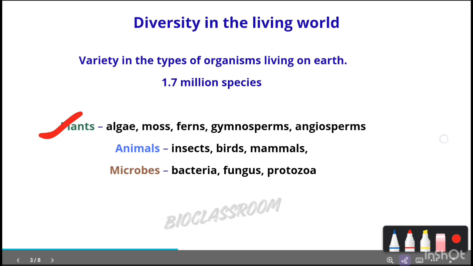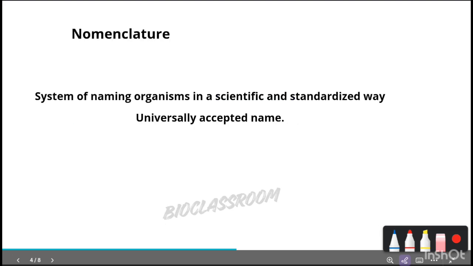Okay, moving on to the next, nomenclature. So nomenclature means naming an organism in a scientific and standardized way, and it is an important point. So nomenclature is a system of naming organisms in a scientific and standardized way. You should write the scientific and standardized way clearly.